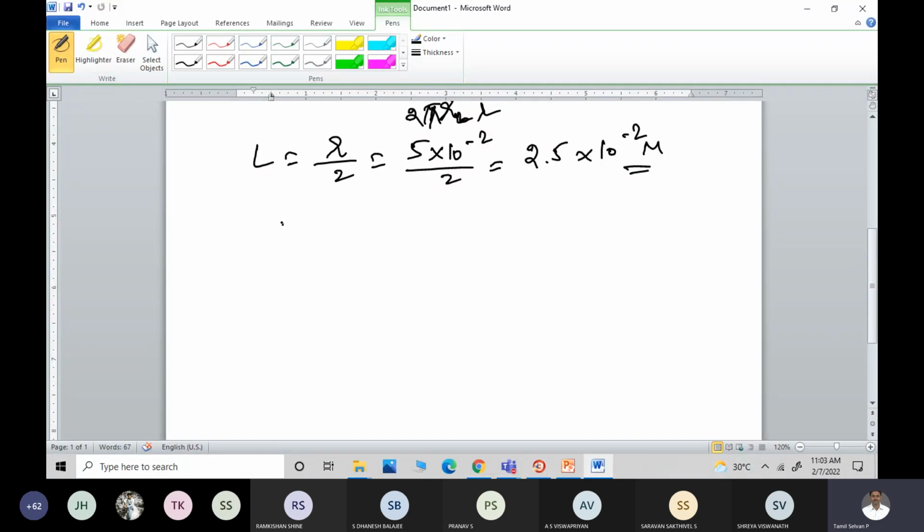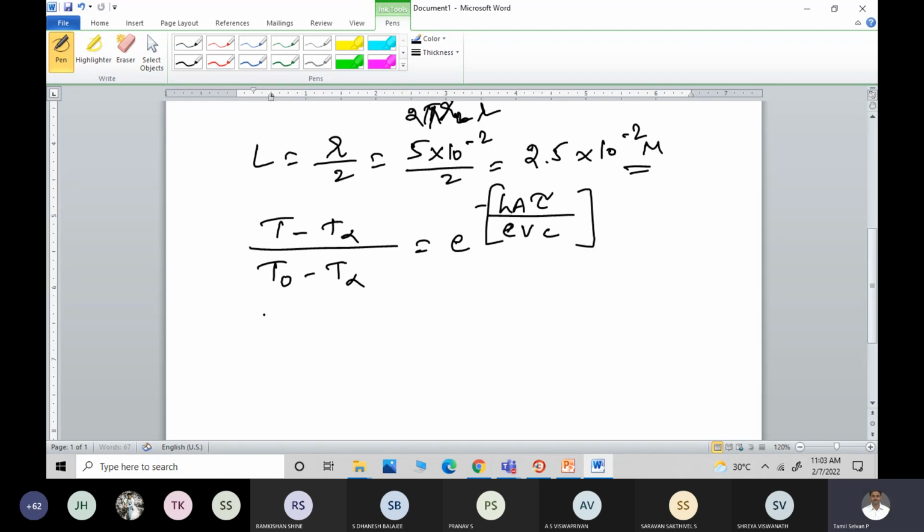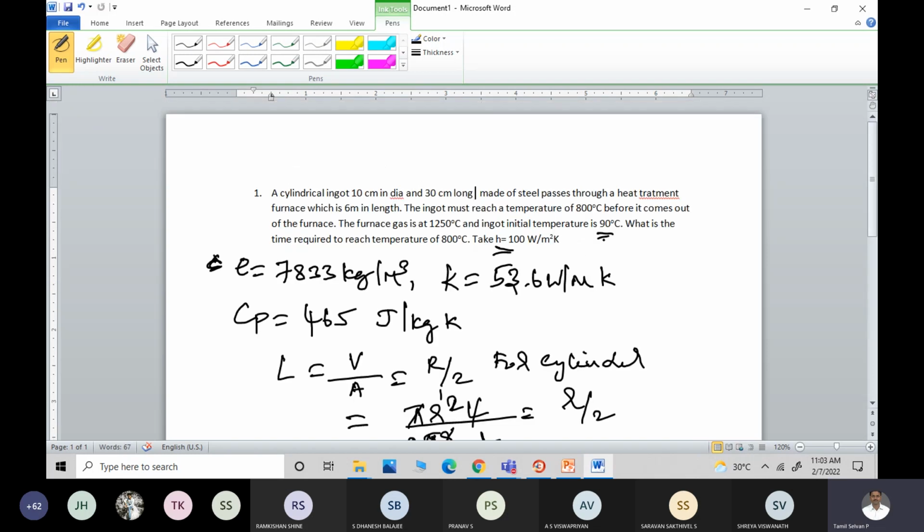So we know that (T minus T infinity) by (T naught minus T infinity) is equal to e power minus hA tau divided by rho Vc. What is the initial temperature? Initial temperature is 90 degrees. The surrounding fluid temperature is that of the furnace, the high temperature zone of 1250 degrees.